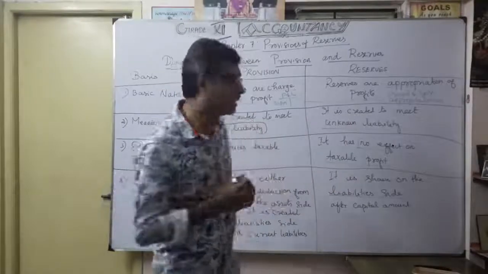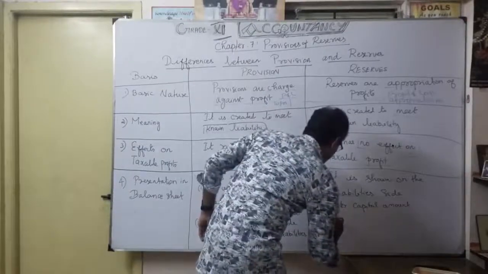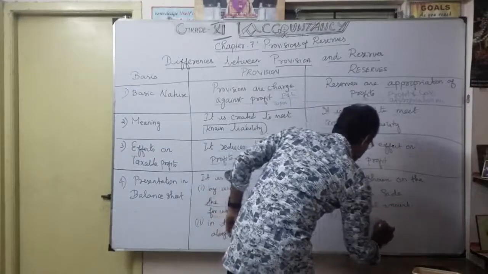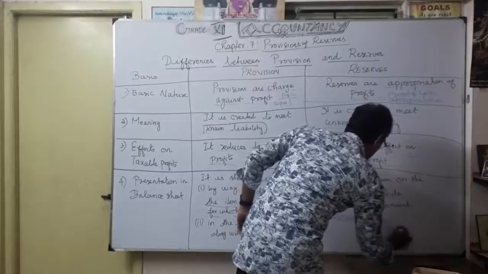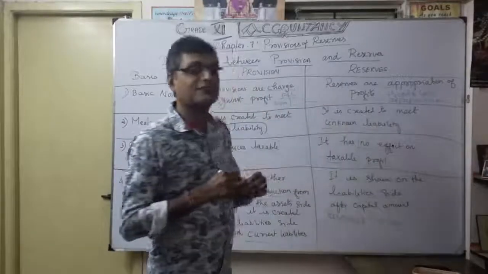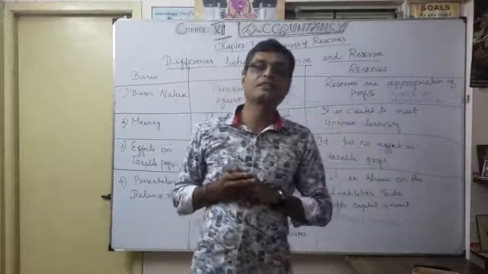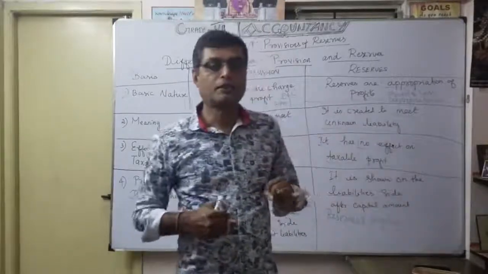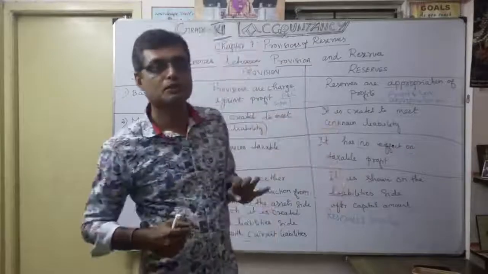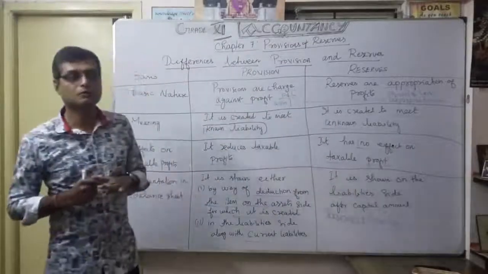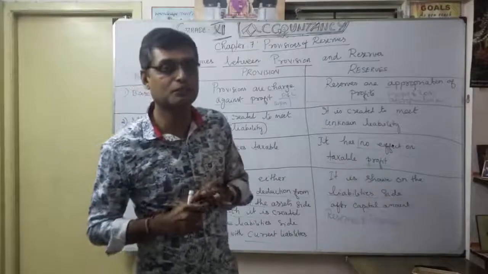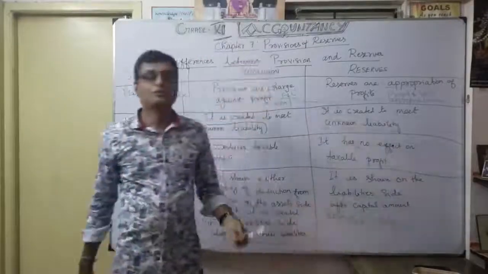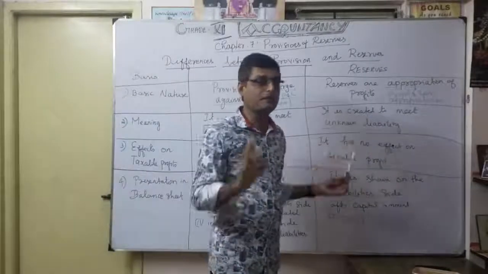So which head is it under? That's what you know very well. That head is called reserves and surplus. Under that we will show different reserves. We discussed examples: capital reserve, general reserve, then debenture redemption reserve, investment fluctuation reserve, dividend equalization reserve. Likewise, you show them under reserves and surplus. So a reserve is shown on only one side, the liability side.